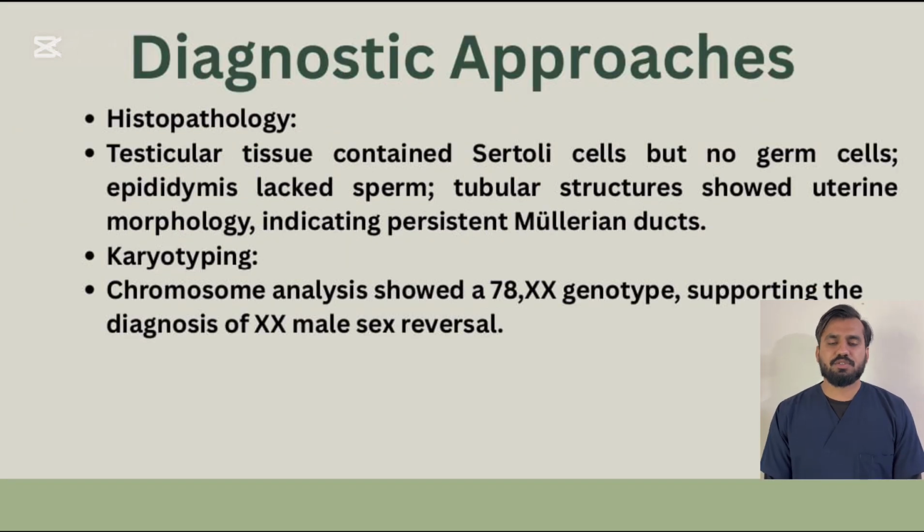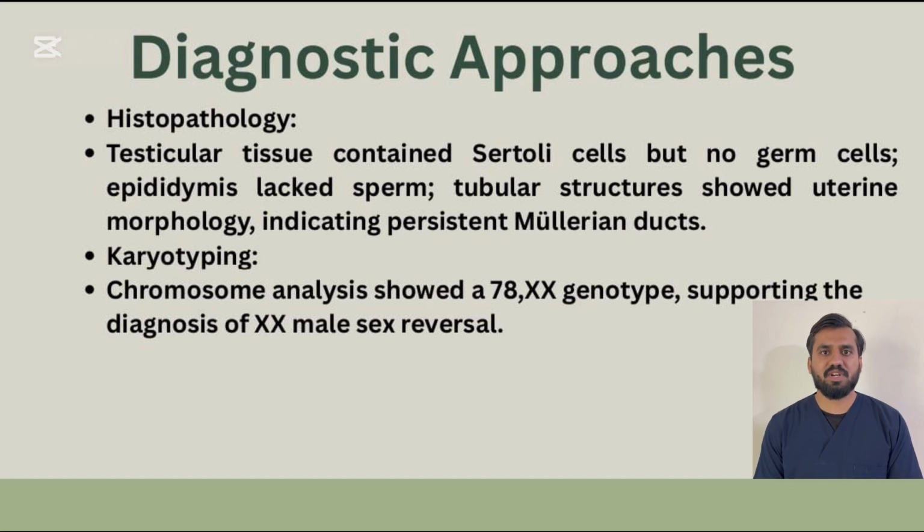Then for the diagnosis, we performed histopathology of the tissues that we obtained from the exploratory laparotomy. The tissue was identified as a testicular mass containing Sertoli cells, but there were no germ cells present. Epididymis without sperms was identified, and the tubular structures present there were identified as uterine remnants, which indicates that persistent Mullerian ducts were present. Then we decided to go for karyotyping. Chromosomal analysis showed us a 78,XX genotype, which is a female genotype, supporting the diagnosis of XX male sex reversal in